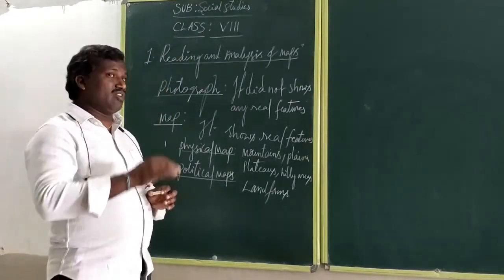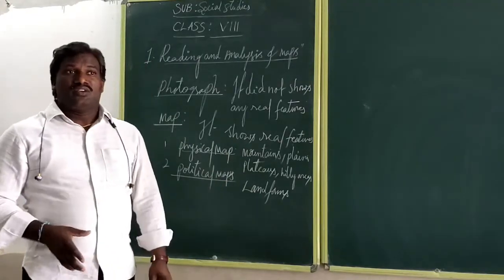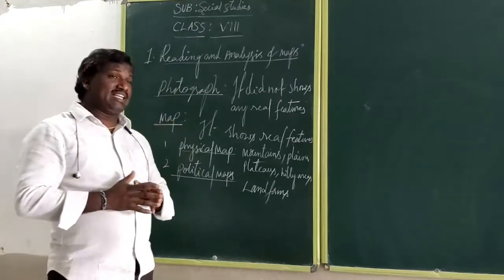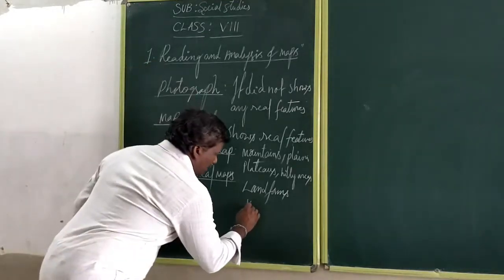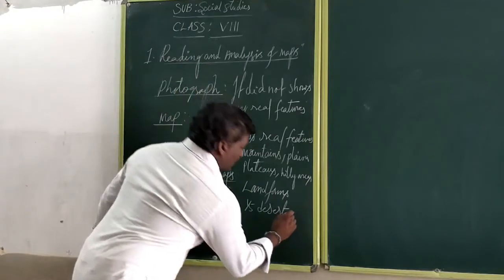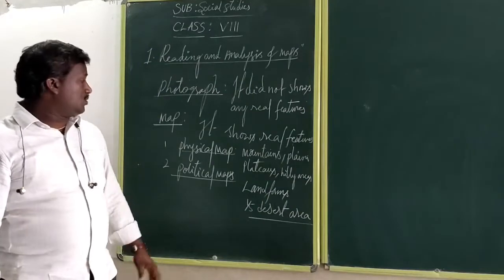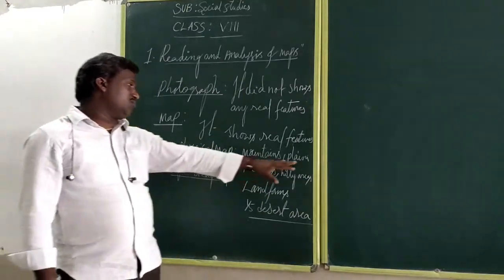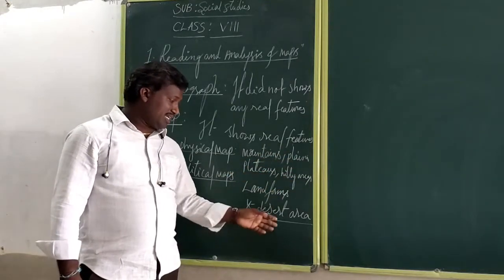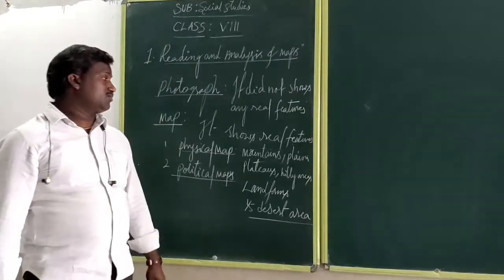Mainly, in the physical boundary we see how the landforms are formed. Like hilly areas of somewhat height, mountain areas also. Deserts consist of sand coverage. Of the entire world, you can take one fifth of the area as covered by desert region. That's why the physical map indicates the physical boundaries like mountains, plains, plateaus, hilly areas, and landforms like deserts and different types of forest coverage areas. Am I correct or not?